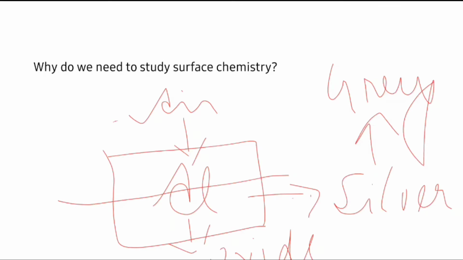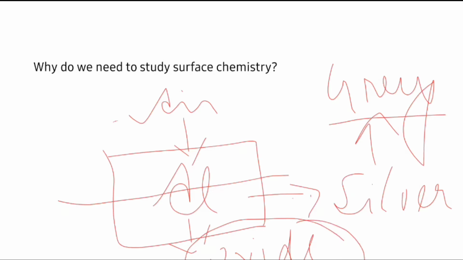So why is this happening? Why is it that the surface is of grey color and the inside, that is the bulk, is still of silver color? This happens because the oxide which is formed after the reaction of aluminium and air prevents the bulk particles from being eroded.